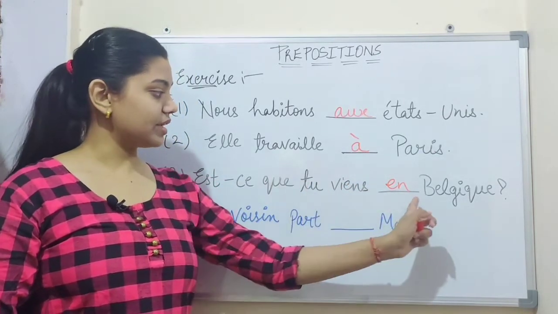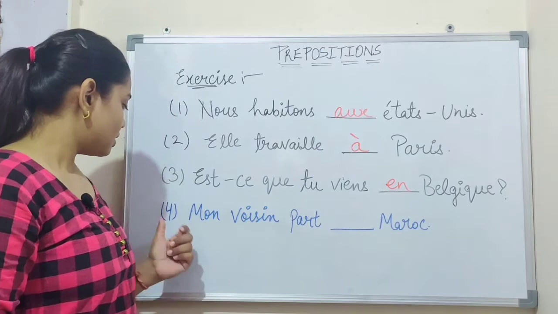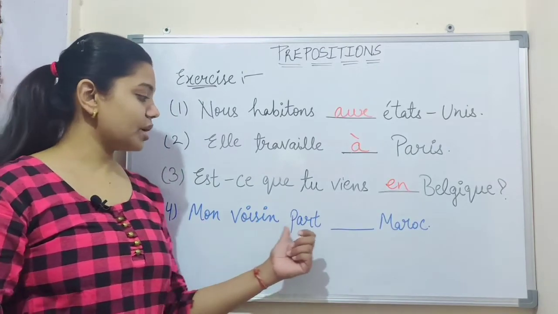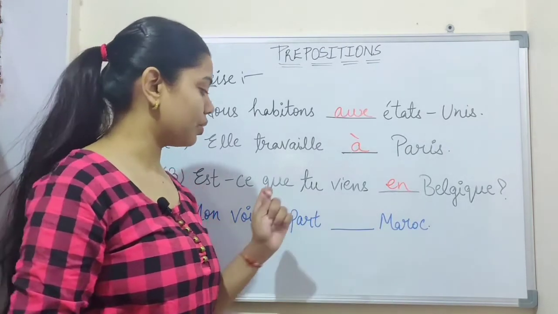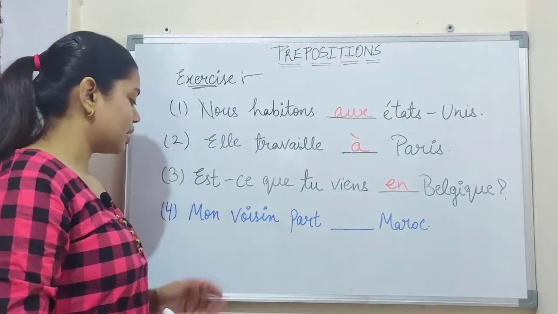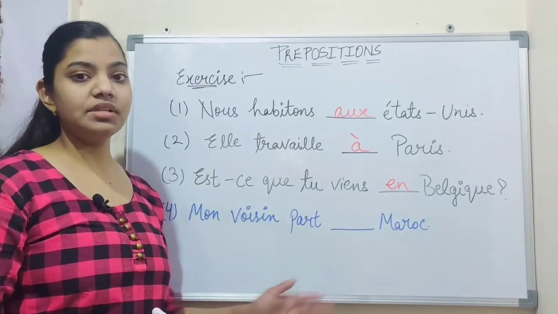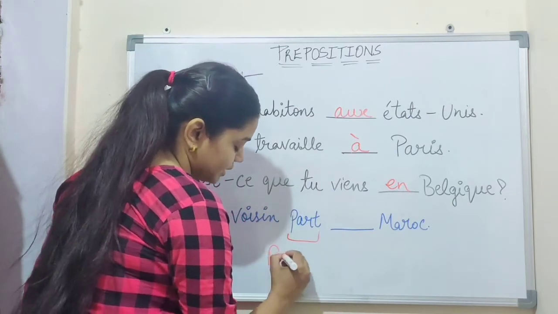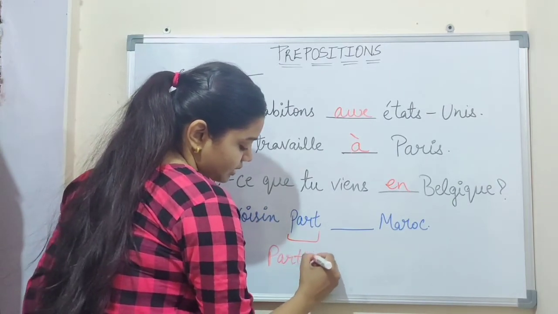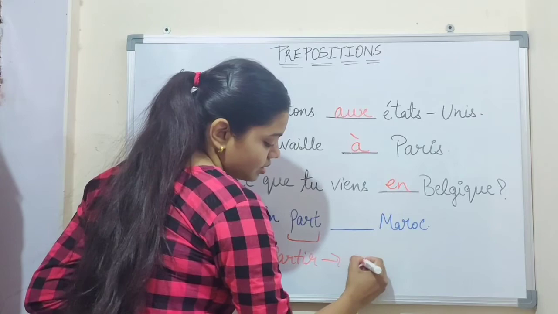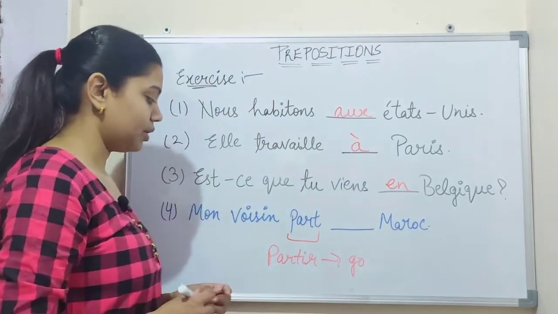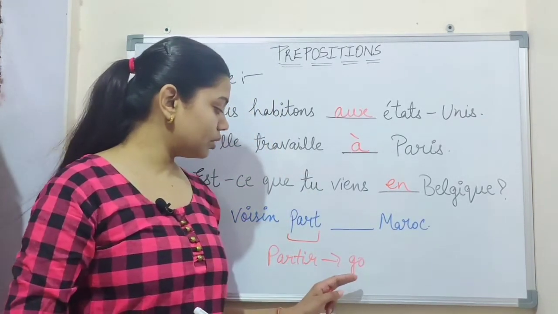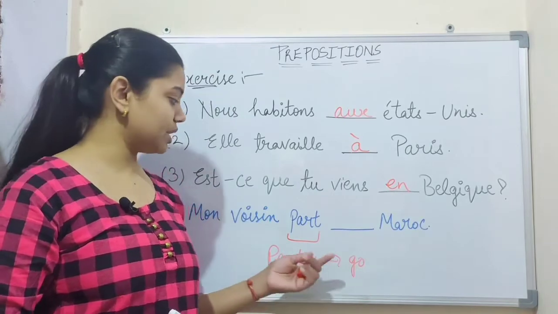Now fourth, mon voisin part dash Maroc. Mon voisin, my neighbor. Part means go. Part is a verb, partir, which means go or leave.